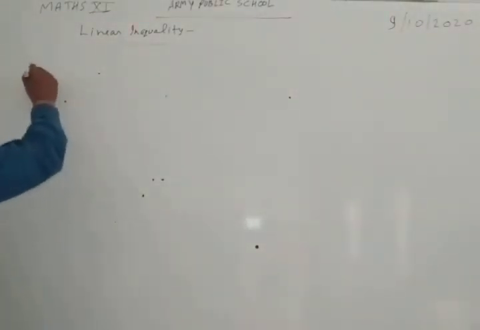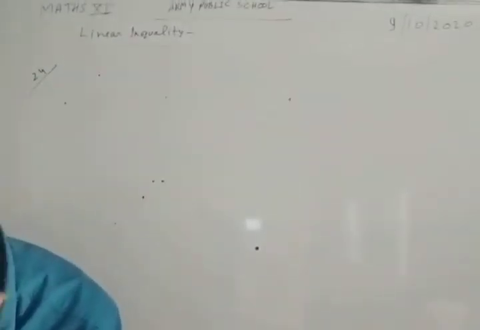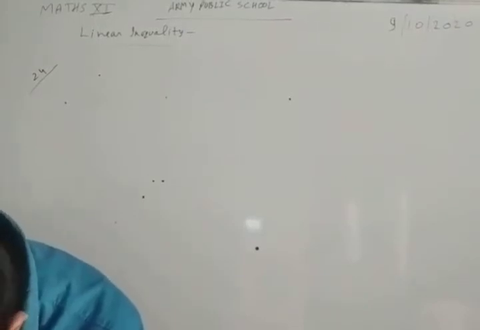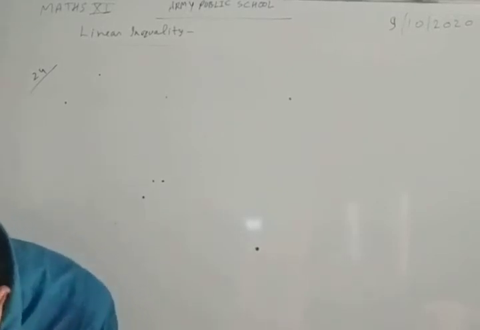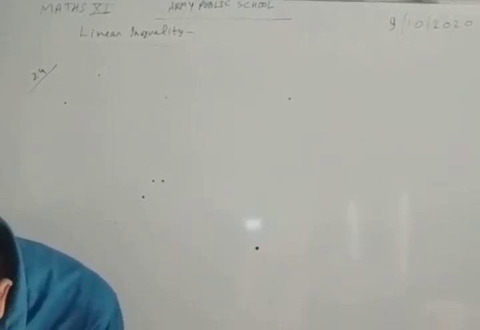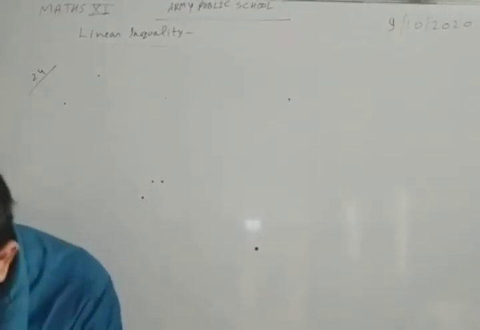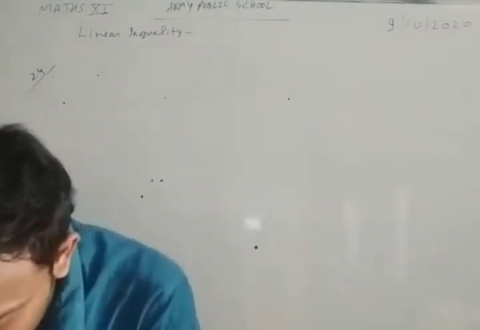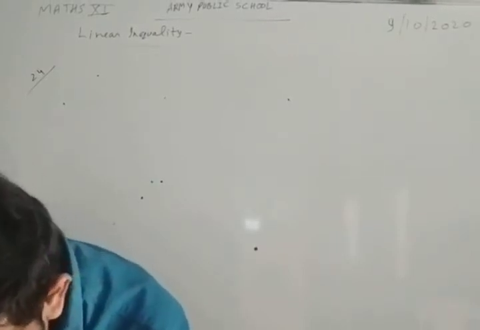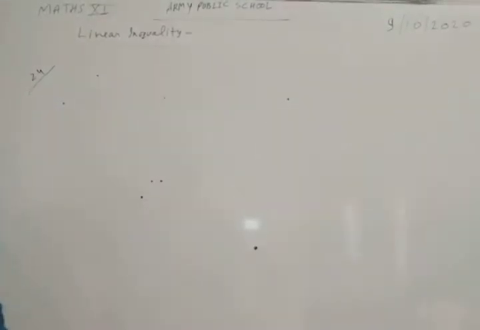Question 24. Find all pairs of consecutive even positive integers, both of which are larger than 5, such that their sum is less than 23. So again, this is the same type of question, just a little bit different. First we will take the smaller even integer as x and the next as x plus 2.